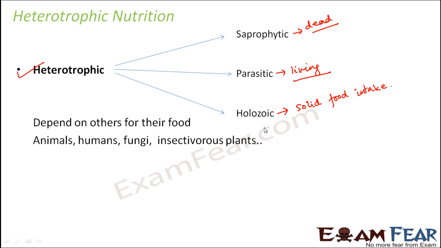So they all fall under the category of heterotrophic nutrition. So here these animals depend on others for their food. So examples of organisms which follow heterotrophic nutrition are humans, animals, fungi, insectivorous plants. So these are all examples of heterotrophic nutrition.